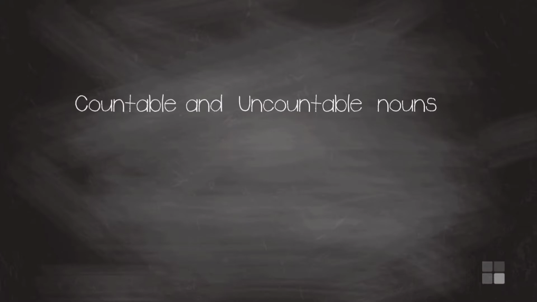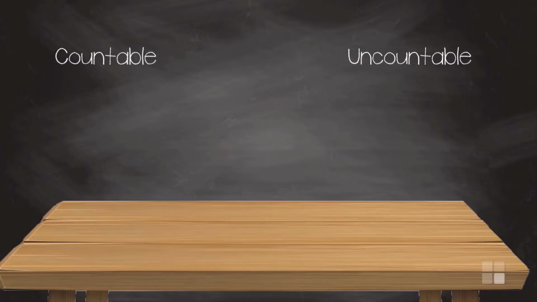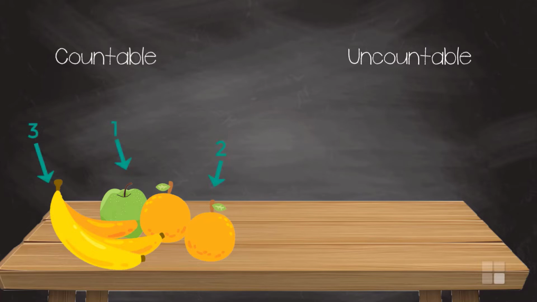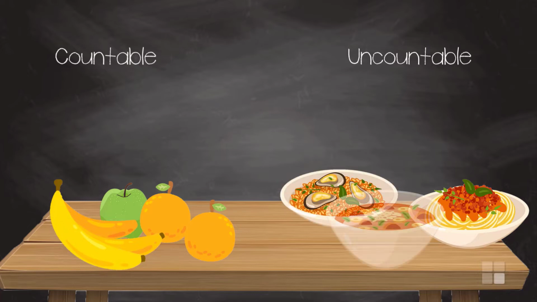In this video, we're going to look at countable and uncountable nouns. What are countable and uncountable nouns? Well, you can count some things. Apples, oranges, bananas. These are countable nouns. But you can't count other things. Pasta, rice, soup. These are uncountable nouns.